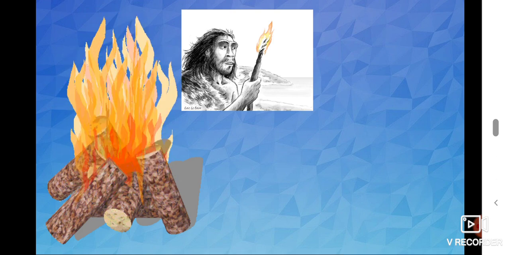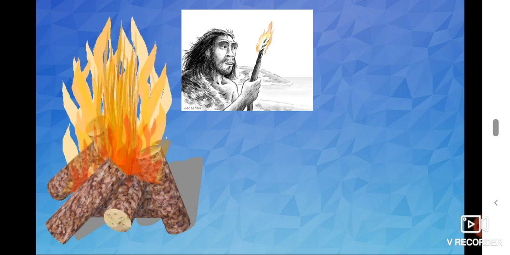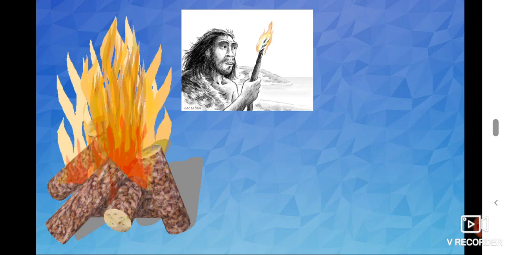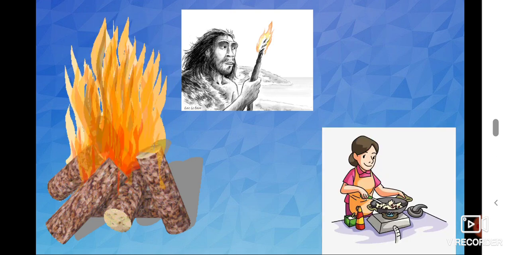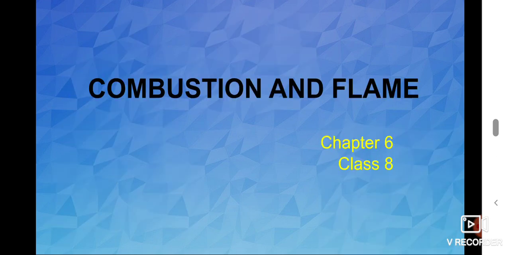The word burning means combustion in chemistry. Okay. So in this lesson, we are going to discuss combustion and flame. So the lesson name is Combustion and Flame. It is chapter 6. Let us enter into the lesson.